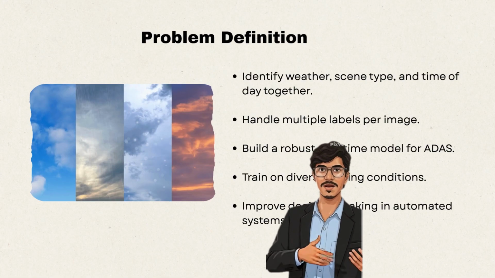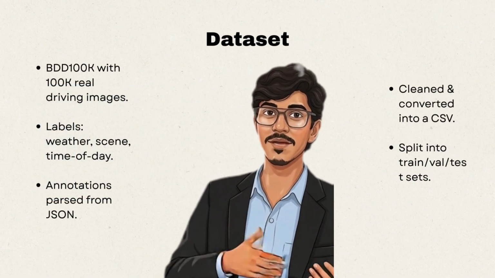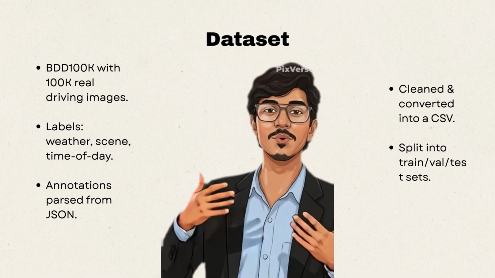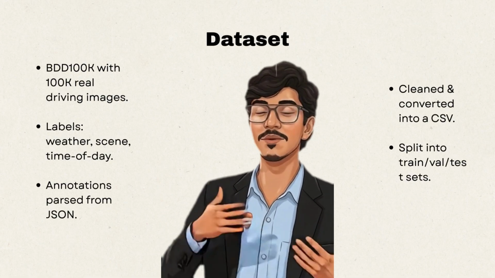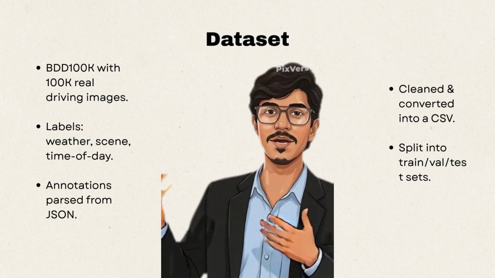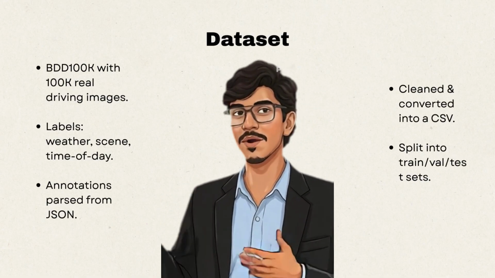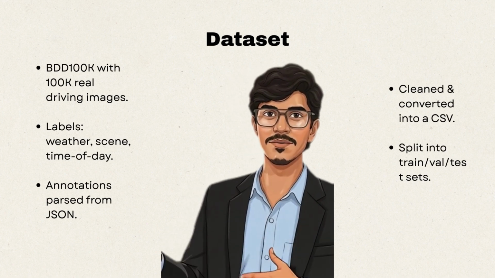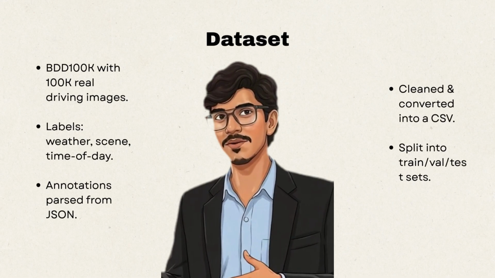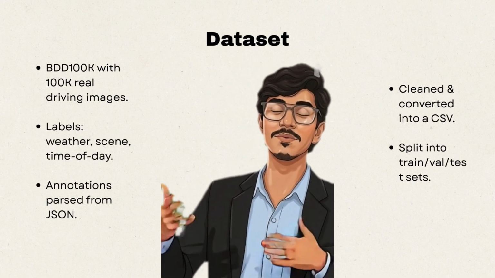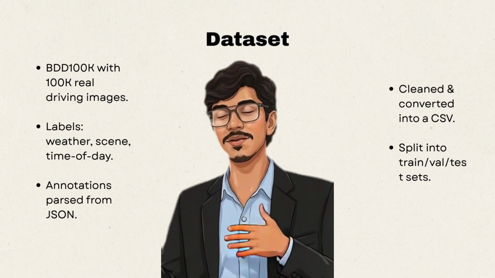For this, we use the BDD100K dataset, which contains 100,000 driving images collected from real roads. Each image comes with labels in a JSON format, so we first parsed these JSON files and extracted the attributes we needed. Then we cleaned the data and stored everything in a CSV file. Finally, we split the dataset into training, validation, and test sets, so the model can learn properly and be evaluated fairly. That concludes my part.